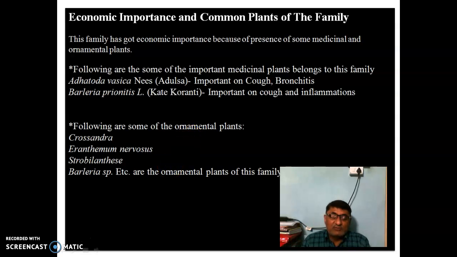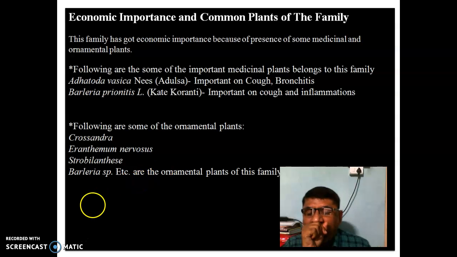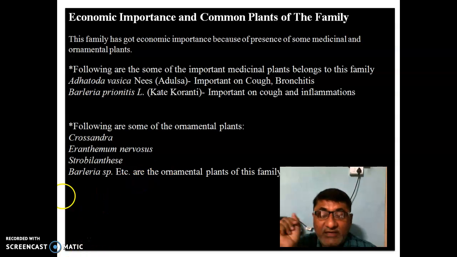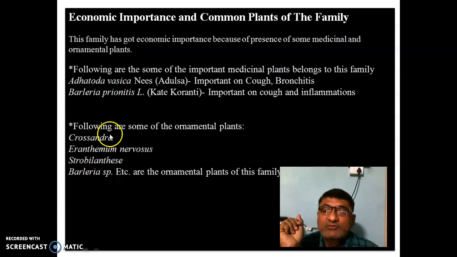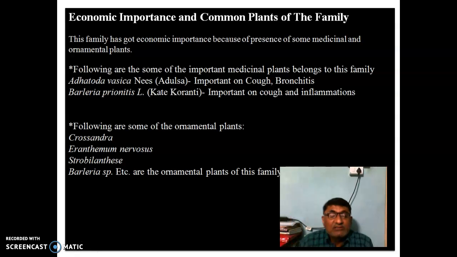This family belongs to the Gamopetalae because the petals are united. They form two whorls. The lower one is larger and the upper one is a small whorl. So a bilabiate corolla is there. Then we saw some distinguishing characters of this family. The plants in this family are mostly herbaceous, rarely shrubby.